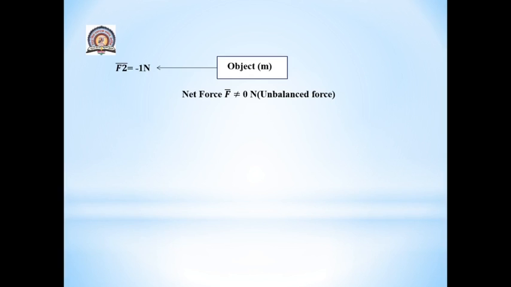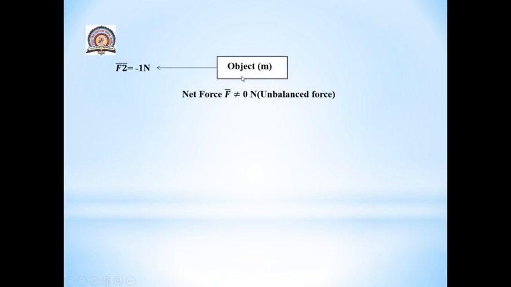Here, the total force, that is the net force, is how much now? It is not equal to 0. This means this is an unbalanced force. How to calculate net force? We have already discussed. Net force is nothing but the vector sum of all the forces acting on this object with mass m.